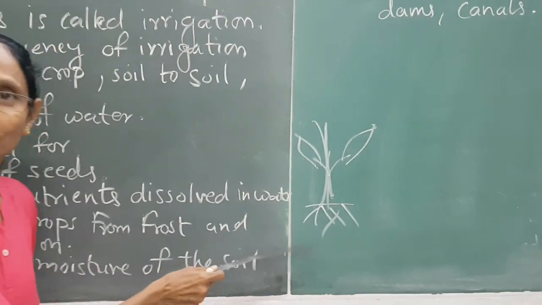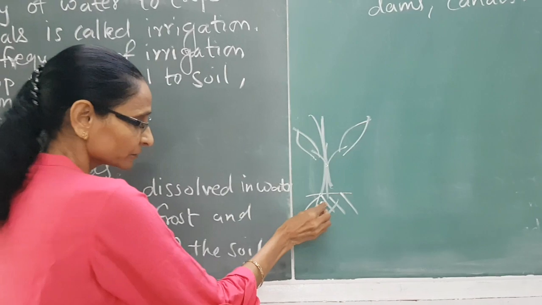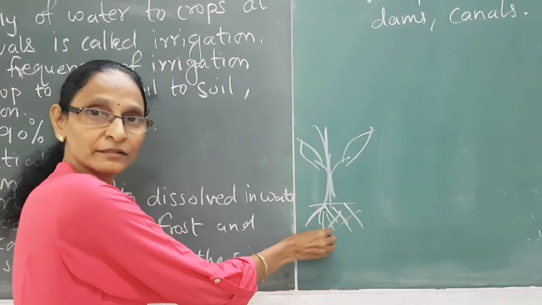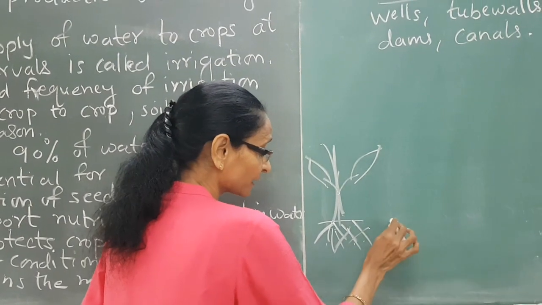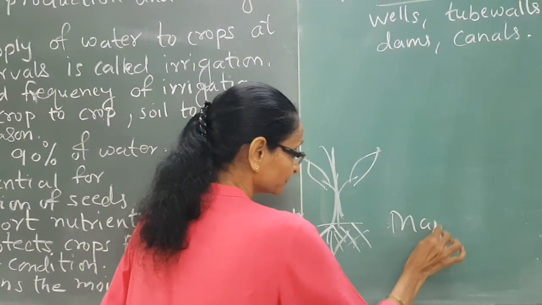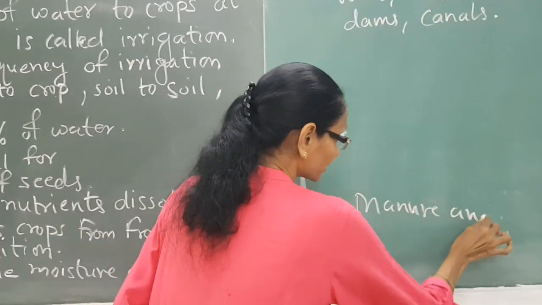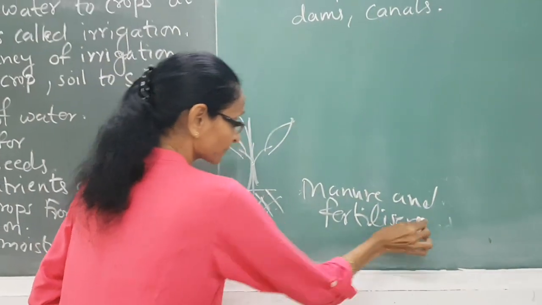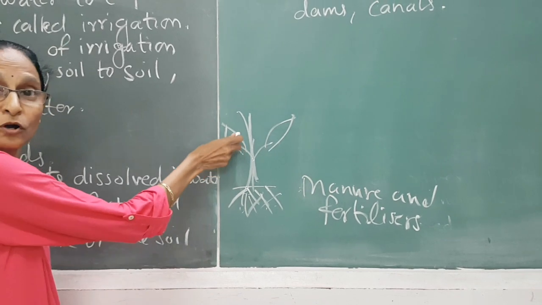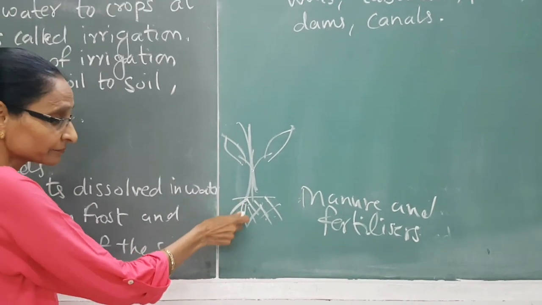If you supply water to the field, the roots will absorb the water. Along with that water, so many nutrients, manure and fertilizers will also be absorbed through the roots.